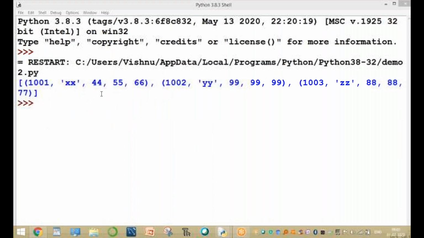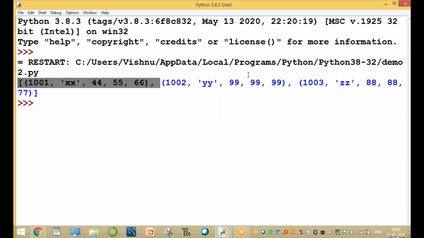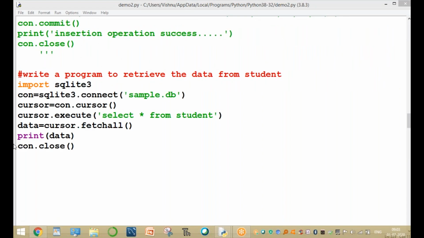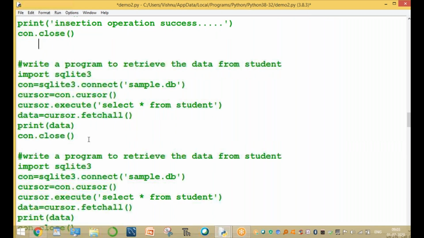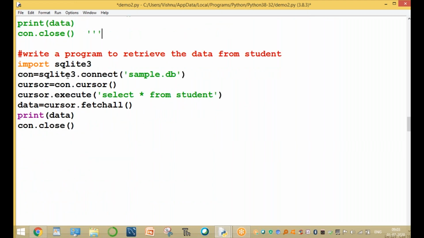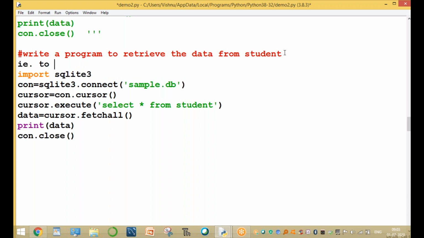Data is stored and the information is displayed: the first student's information, the second student's, and the third student's. Please observe this: print of data. This is the stored data, but here it is retrieved line by line. You can also use another for loop. Write a program to retrieve the data from the student table and display it in table format.